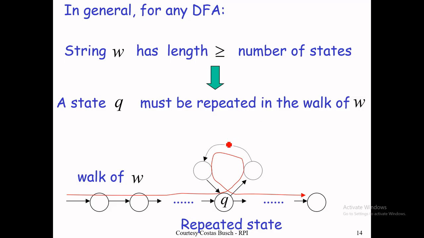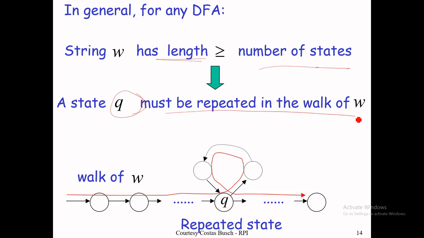So in a generalized way, if we say W is a string with a length greater than the number of states, then some state Q must be repeated.